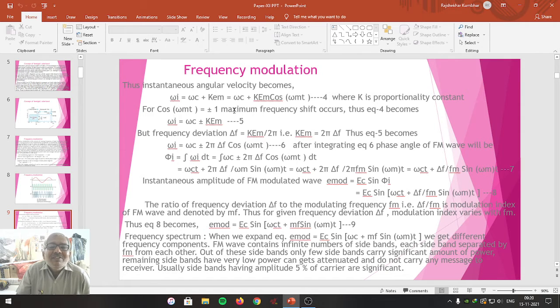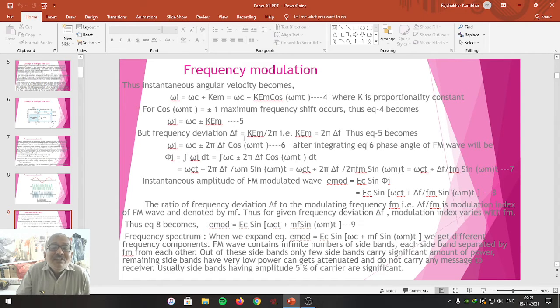So we can say the maximum frequency shift means fc plus delta f and fc minus delta f. Thus equation 4 becomes omega c plus or minus k into Em, because maximum shift is for cos omega mt equal to plus and minus 1.